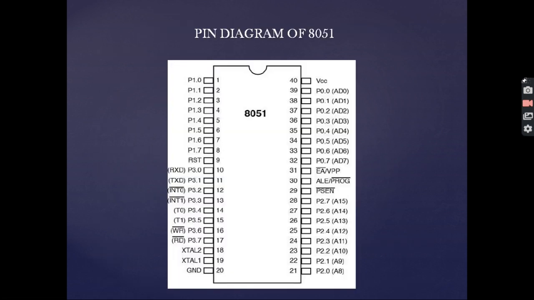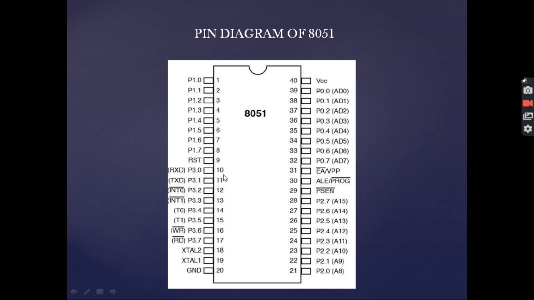Now coming to the pin diagram of 8051. As we can see, it has 40 pins. From pin number 1 to pin number 8, it is reserved for port 1. Pin number 9 is for RST, that is used to reset the microcontroller. Now from pin number 10 to pin number 17, it is reserved for port 3. As we can see, there are alternate functions of port 3 also.